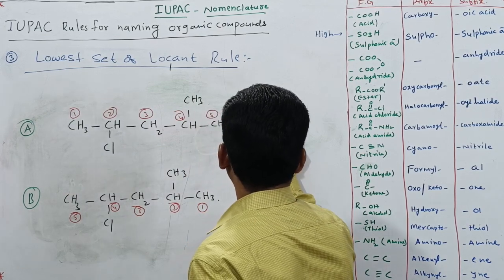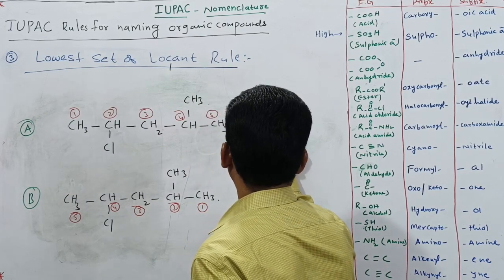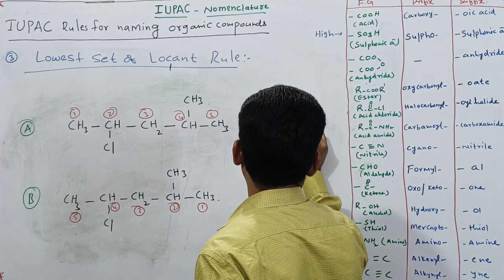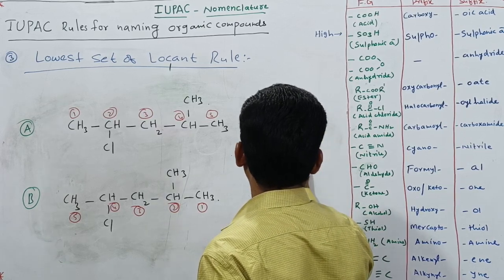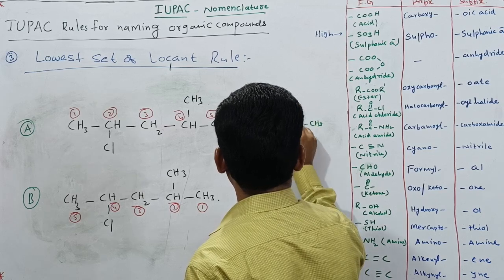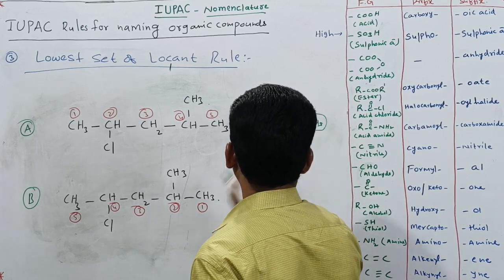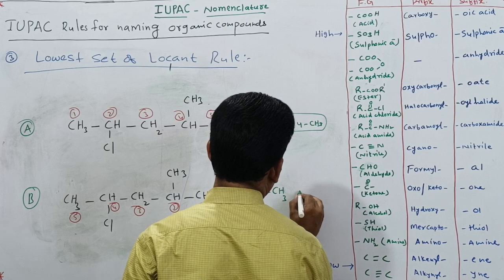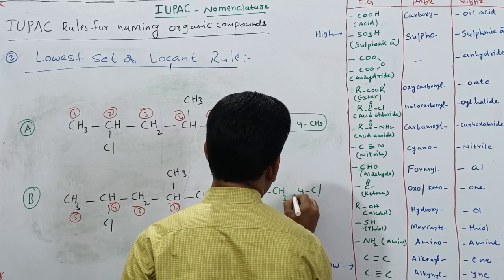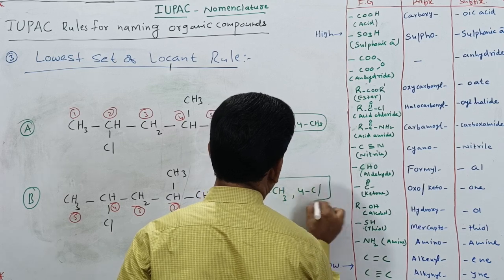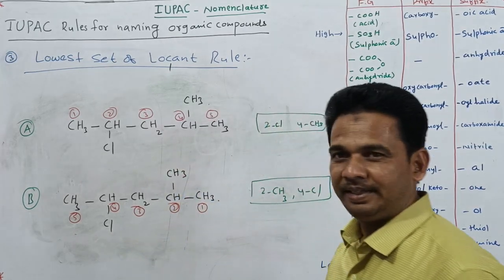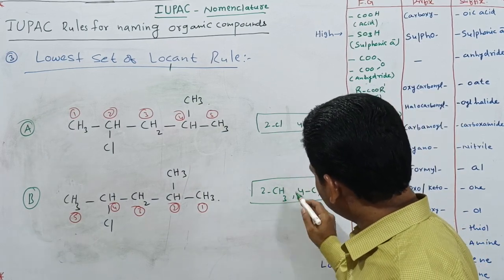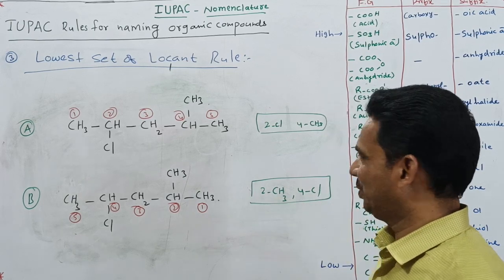At the second position, one substituent. That is what? Chloro. Then another one is at the fourth position. What is there? Methyl. Second position chloro, fourth position methyl. In this case you can see second position methyl, fourth position chloro. In this also, substituents are present at the second and fourth positions.